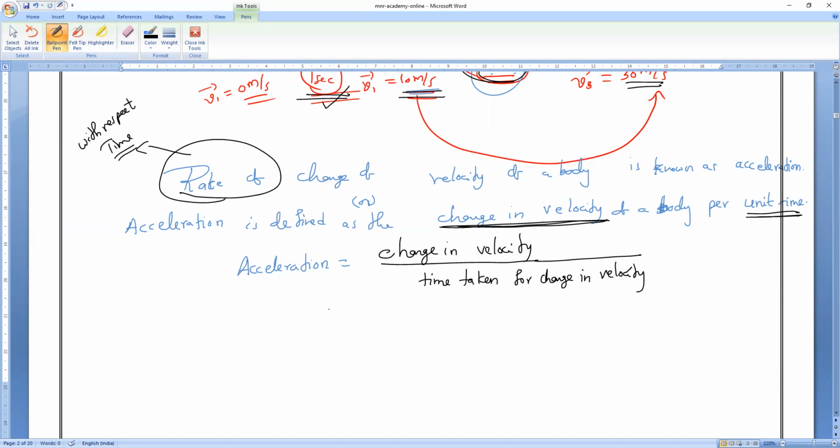So acceleration means, what is the definition? Acceleration is defined as the change in velocity of a body per time. Clear? So that is what.